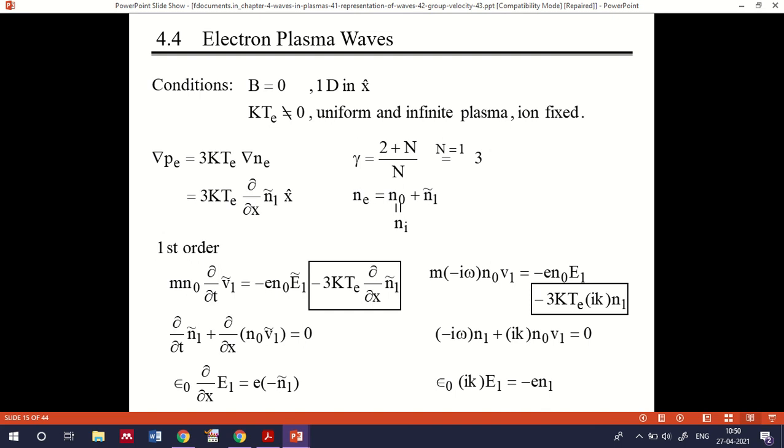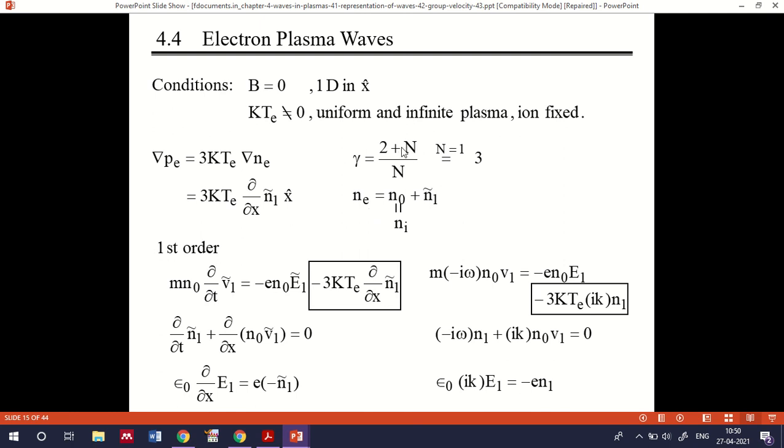So the delta Pe, the plasma pressure in this case, will be equal to 3 kTe delta Ne, that is 3 kTe dou by dou x of n1 bar, x dash being the corresponding change in pressure due to the electron oscillation. Okay, and where gamma is equal to (2 plus N) by N, where N is equal to 1 to 3, and Ne is equal to n0 plus n1.